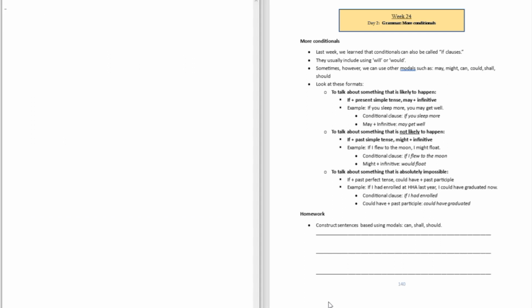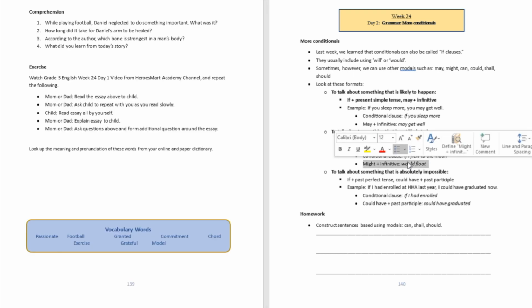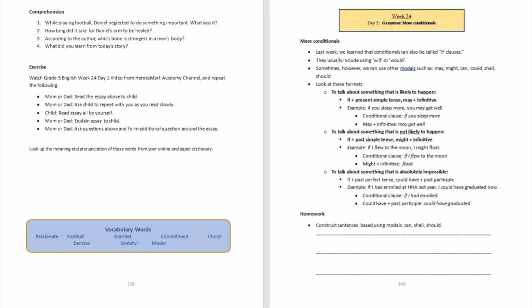Then the second format is to talk about something that is not likely to happen, and that's when you use the word might. So that's going to be if plus a past simple tense, and then might, and then an infinitive. For example, if I flew to the moon, I might float. The conditional clause over here is if I flew to the moon, and then might plus infinitive is I might float. All right.